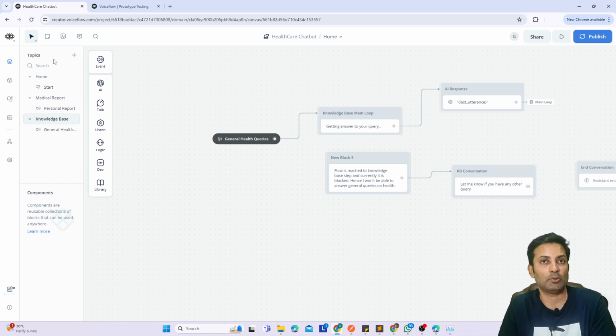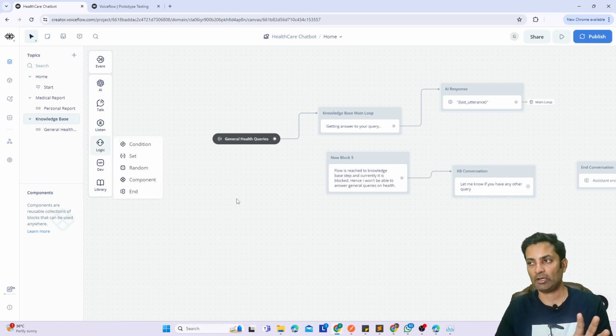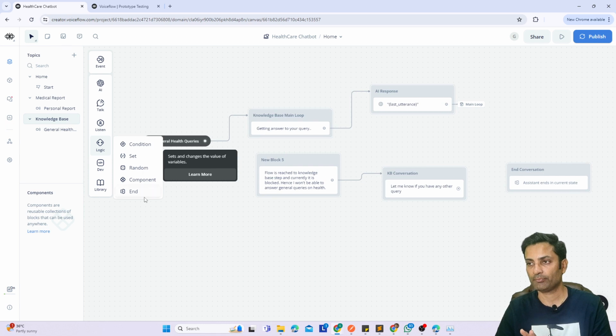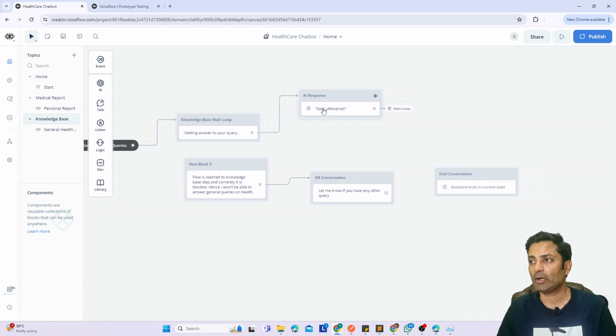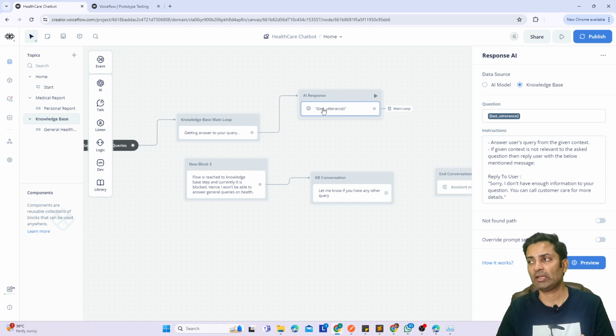It does not let you do any such thing. It just says, okay, there is a knowledge base, you dump your file, whether it's a PDF, doc or text, done. So let's say I have a file, I uploaded it. Now I come here and say getting answers to your query. I just show the message, and what I do is use last utterance. This is again a variable which normally the user input captures. So look at this part now.